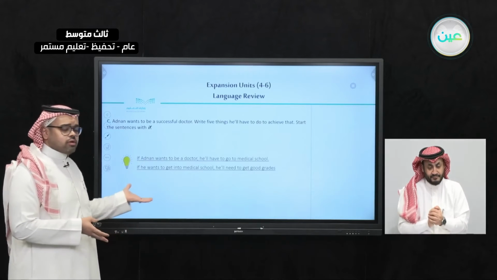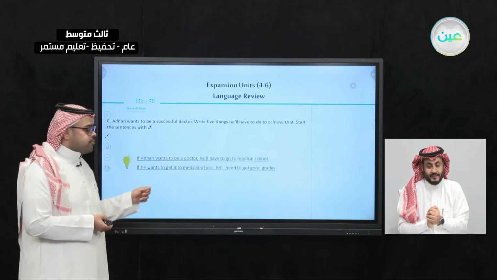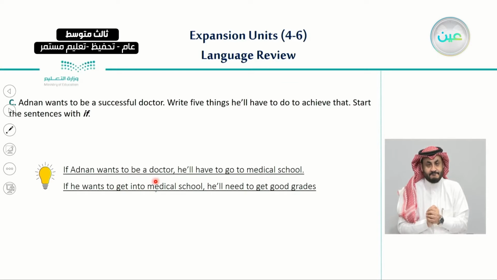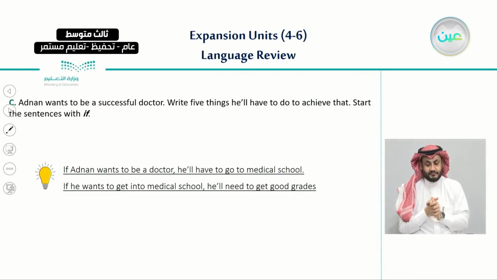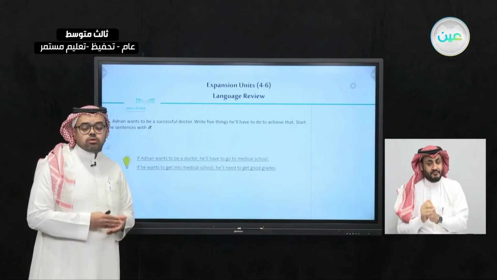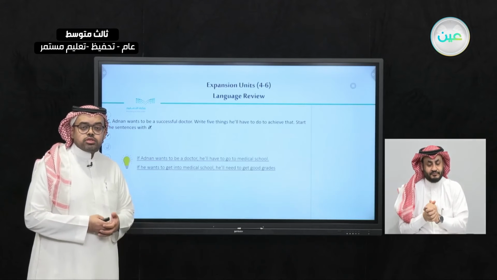So for example, we are going to write sentences similar to this. If Adnan wants to be a doctor, he will have to go to medical school. This is a condition, and our goal is for him to be a successful doctor. Also another sentence, if he wants to get into that medical school, he will need to get good grades in his current education.